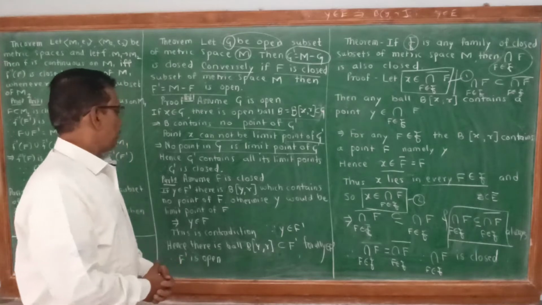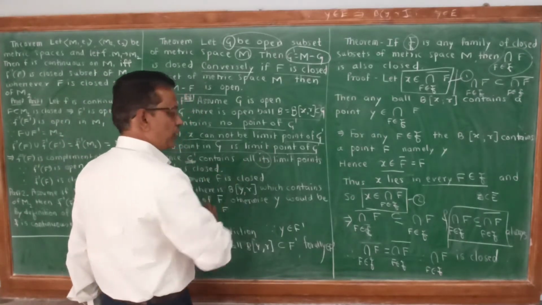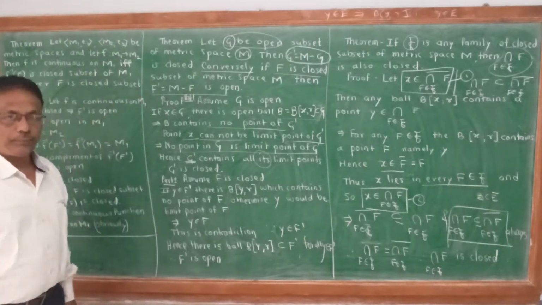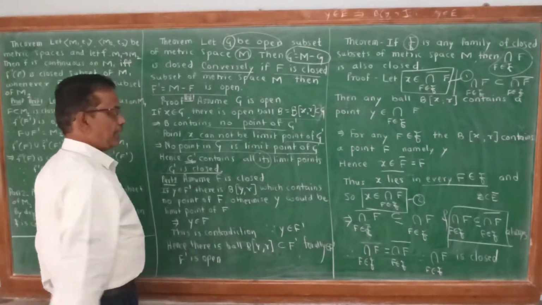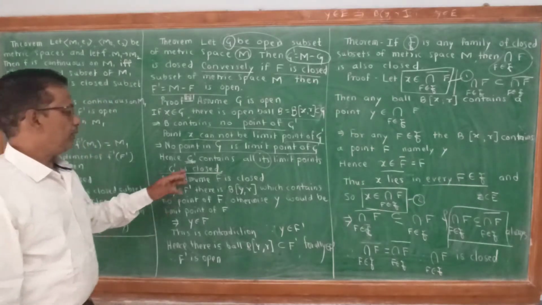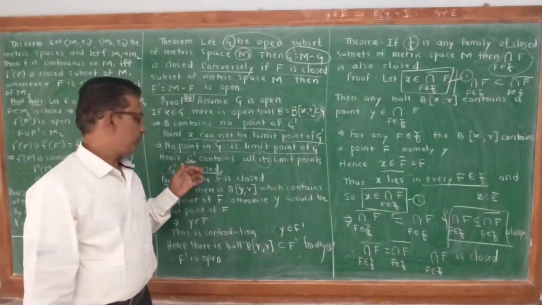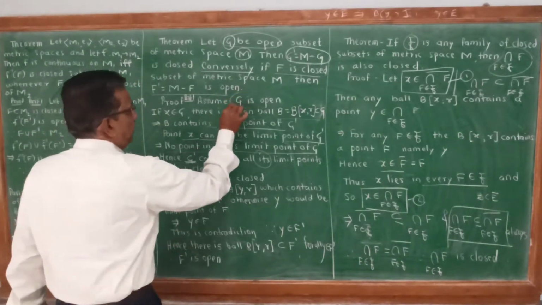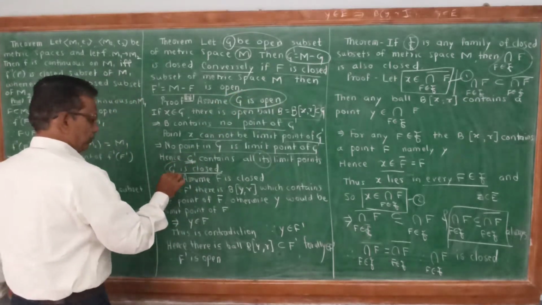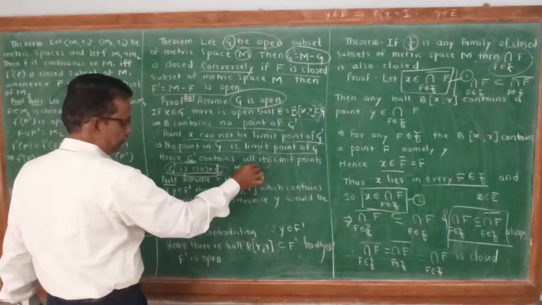That is, G dash contains all its limit points, none of them in G. Therefore G dash is closed. G dash is closed because G dash contains all its limit points, none of them in G. Therefore G dash is closed. If G is open, then G dash is closed. What is G dash? G dash means M minus G.